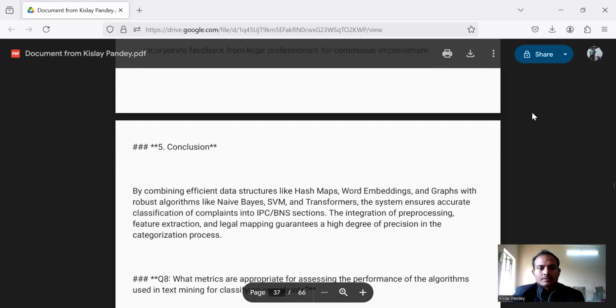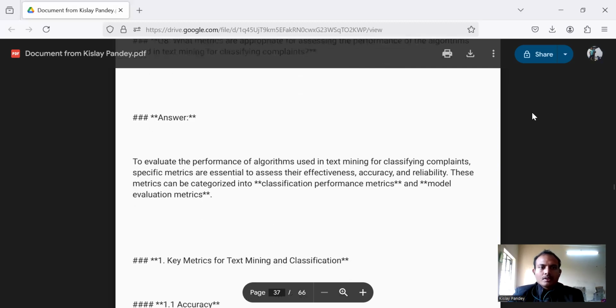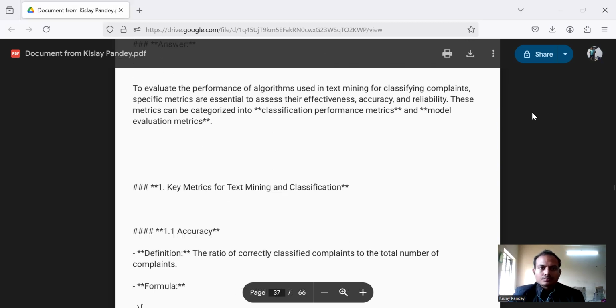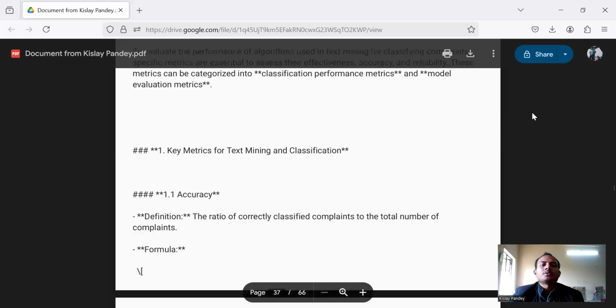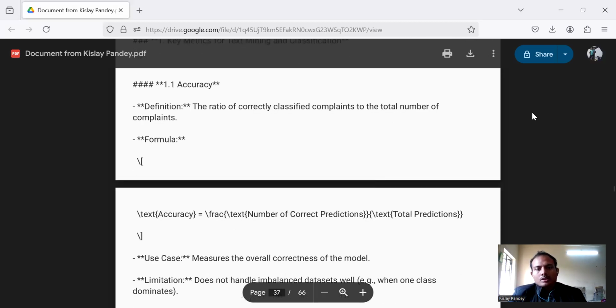Third is feedback classification. Now we are moving to question number 8, which says: what metrics are appropriate for assessing the performance of the algorithms used in text mining for classifying complaints? To evaluate the performance of algorithms used in text mining and classifying complaints, specific metrics are essential to assess effectiveness, accuracy, and reliability. These metrics can be categorized into classification performance metrics and model evaluation metrics. First are the key metrics for text mining and classification. First is accuracy. Definition: the ratio of correctly classified complaints to the total number of complaints.